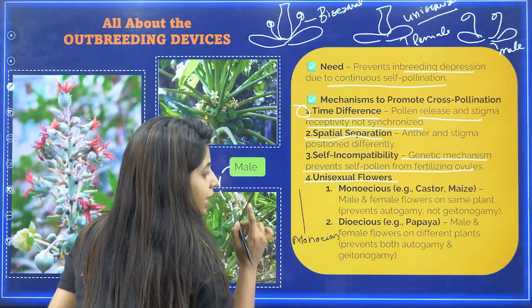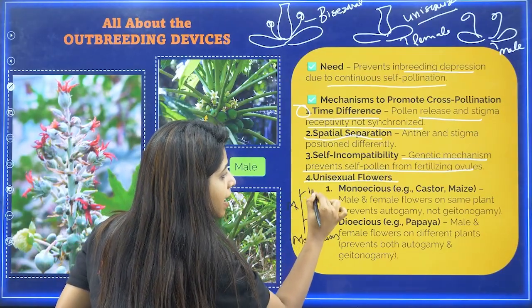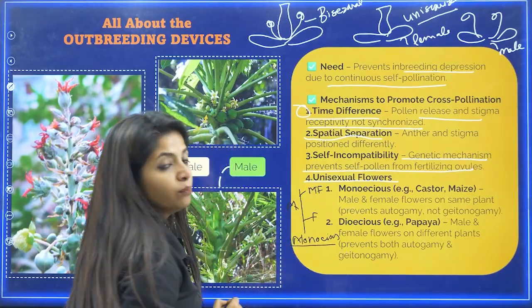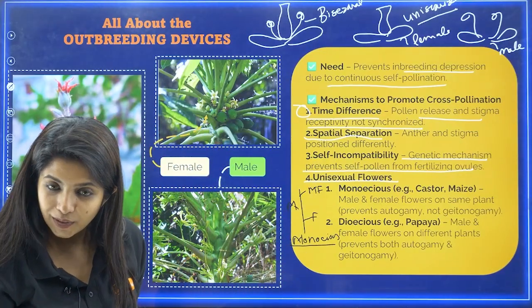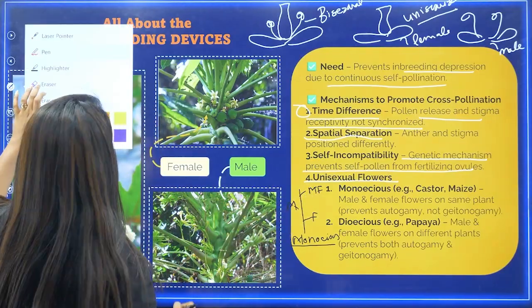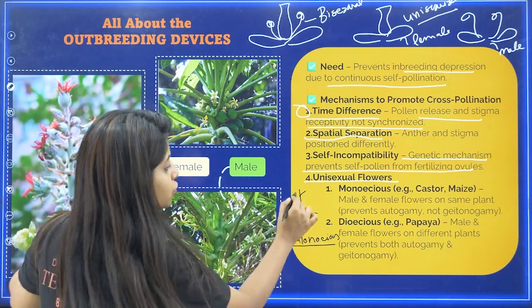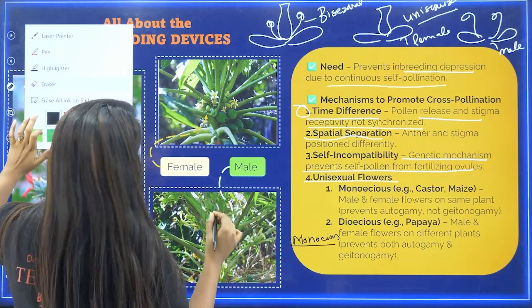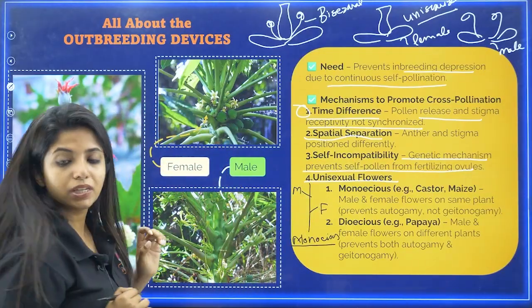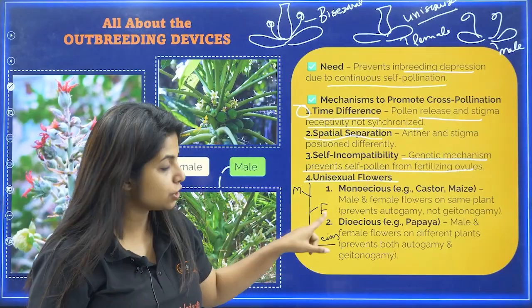Again, listen to me. It can have female and male flowers separately, or it can have both of them together also. Either way, this condition is known as monoecious condition. Now, I am not going to talk about this particular flower. I'm just going to talk about the condition where the plant is there and the male and the female flowers are separate over here. This is also monoecious condition. In monoecious, you have two conditions. One condition is this, right?